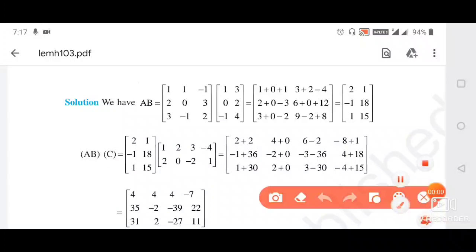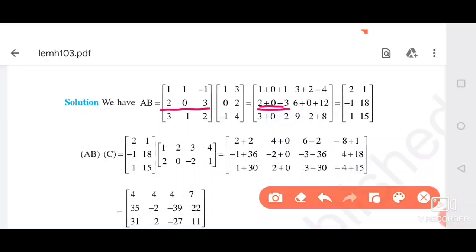The next one is the place for second row, first column. So to get this, you have to multiply the second row of A by the first column of B, and you have to add the numbers. To get this one, you have to multiply the second row of A by the second column of B, because this is the place of second row, second column.